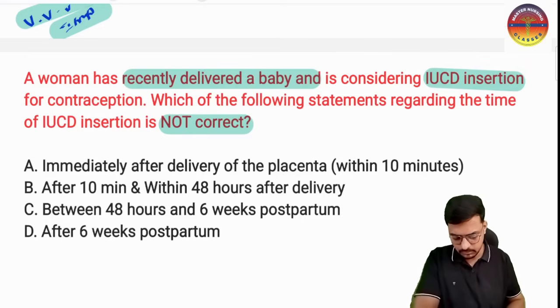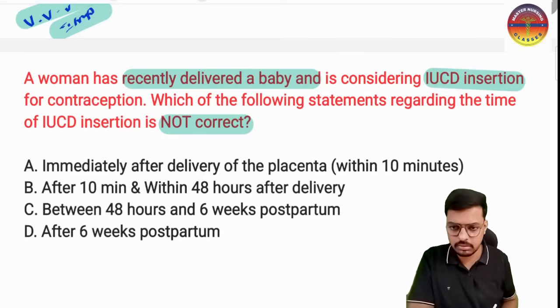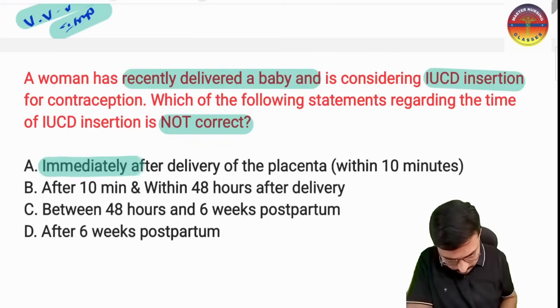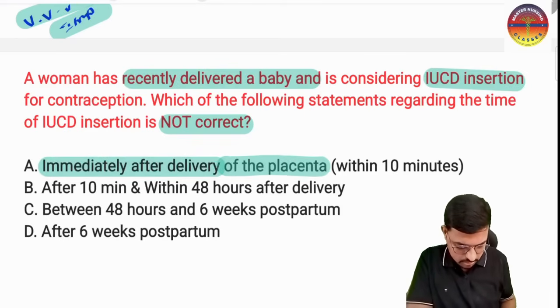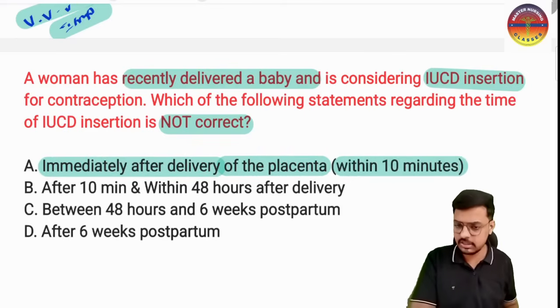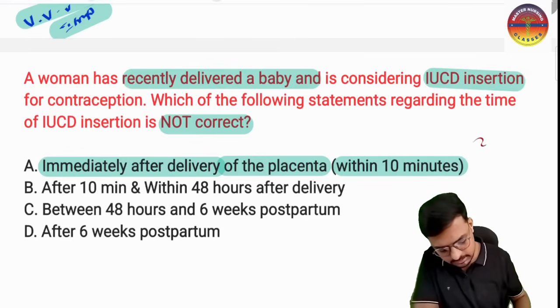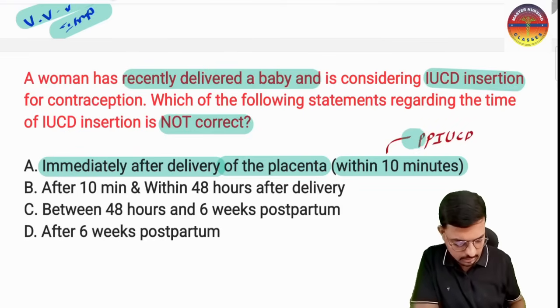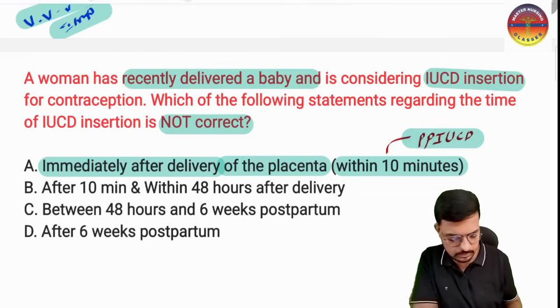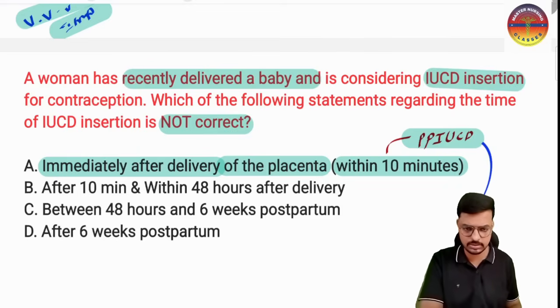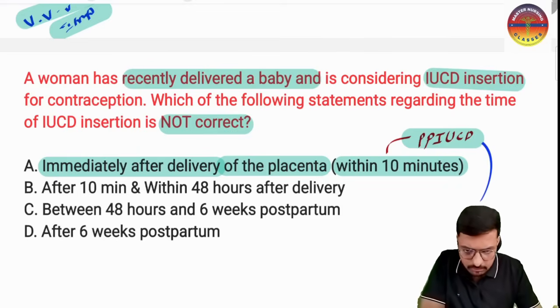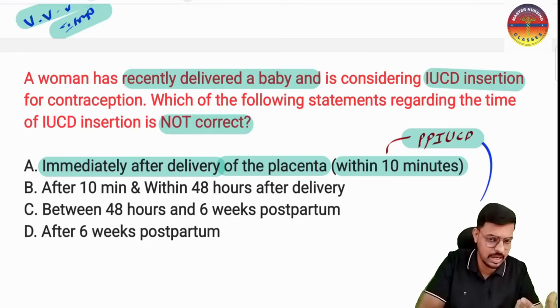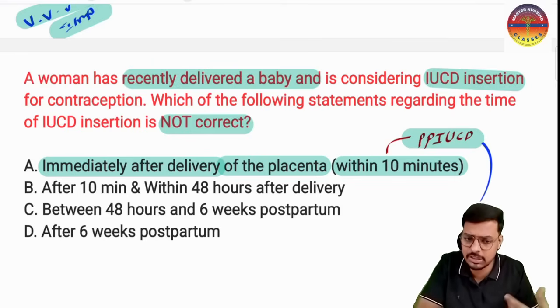Which of the following given statements is wrong or not correct about IUCD insertion? Option A is that we insert the IUCD immediately after the delivery of the placenta, that is within 10 minutes. Is that correct? Yes, sir. So this is 100% correct. We call this the post placental IUCD insertion, and the Government of India recommends this one. But the major problem is there is a high risk of expulsion, so it will come back out easily.